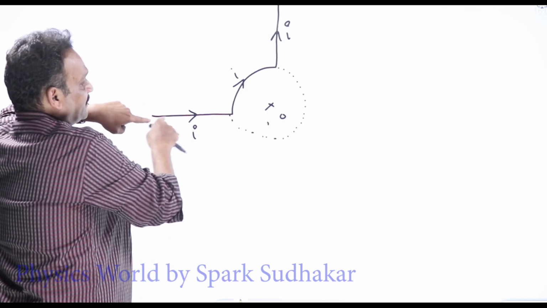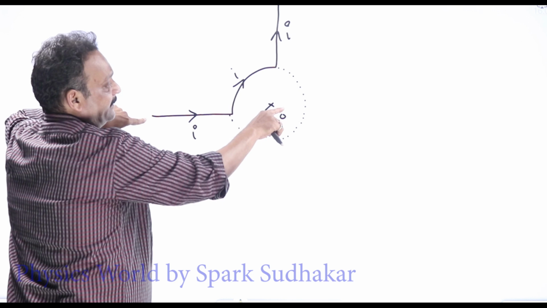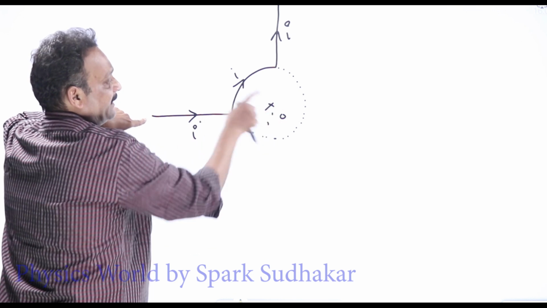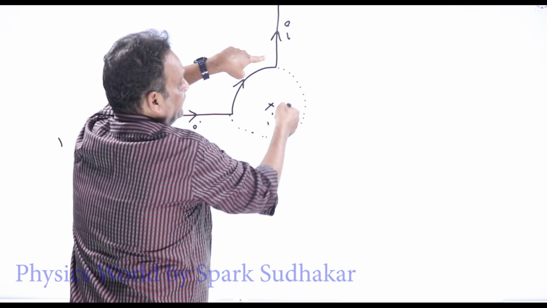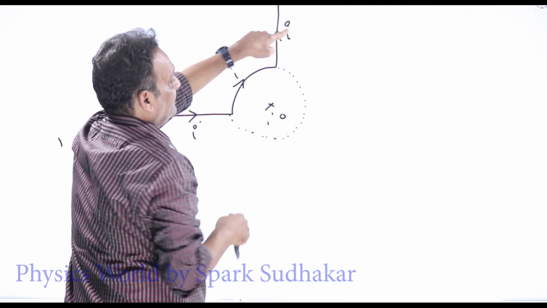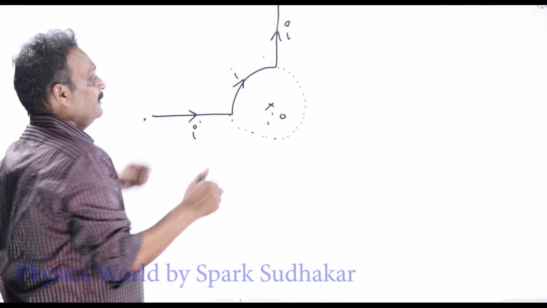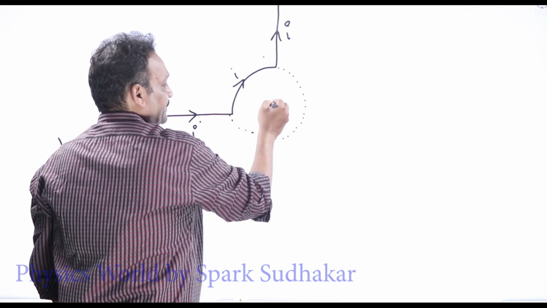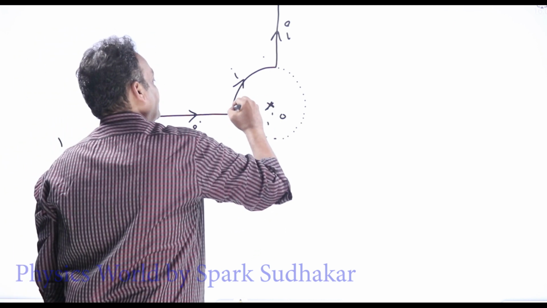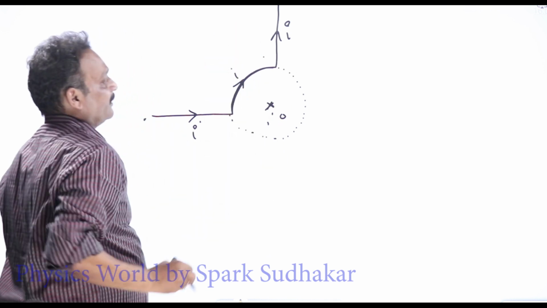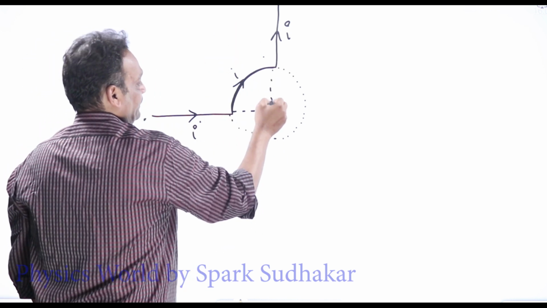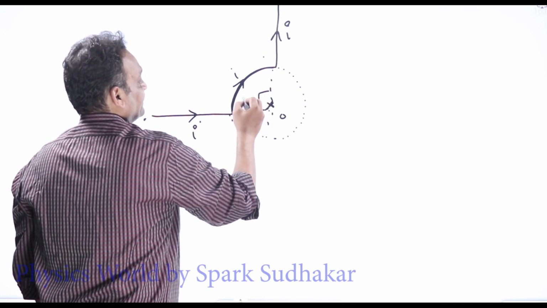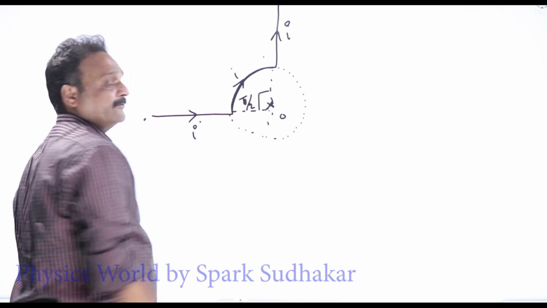Because of this line, the angle here will be 0 degrees. So this will not produce any magnetic field here. Similarly, for this wire, theta is 180 degrees, sine 180 factor, so there won't be any field because of this wire also. Whatever magnetic field is present at the center O, it is only due to this arc. Okay, what is the angle subtended by this arc at its center? At the center it is 90 degrees. 90 degrees means pi by 2 in radians, you have to write.